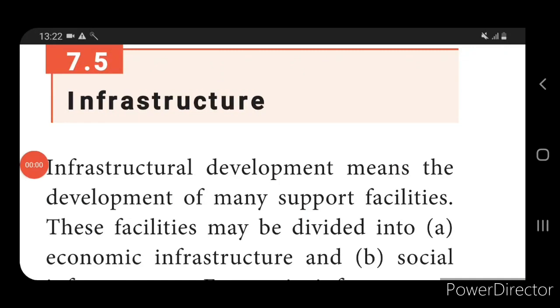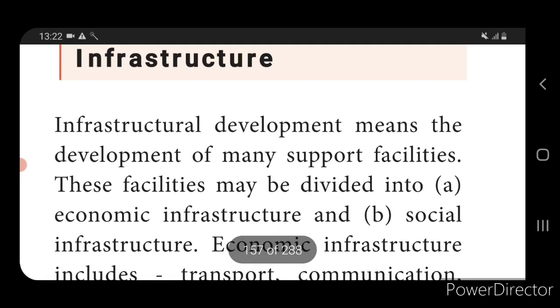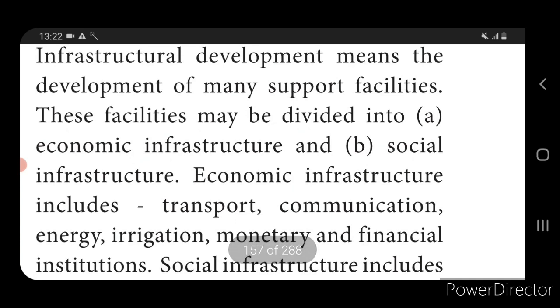Next we come to know about infrastructure. Infrastructure means that for the development of the economy we need supporting facilities. These facilities are divided into two: economic infrastructure and social infrastructure.